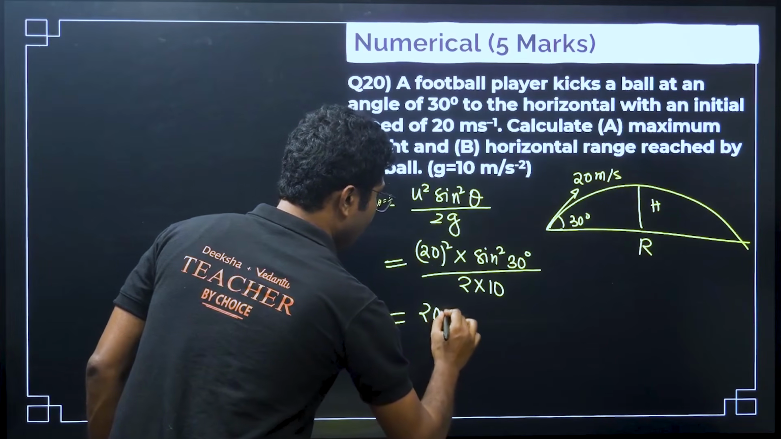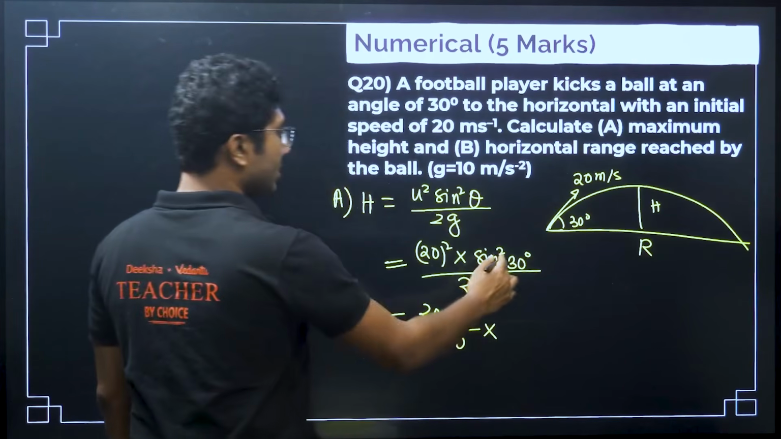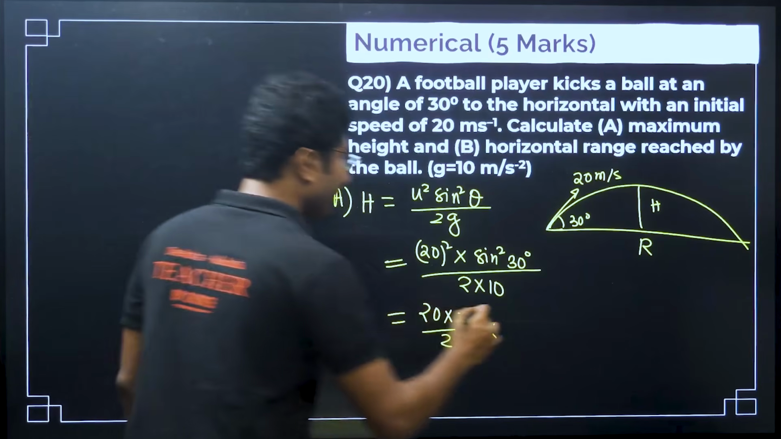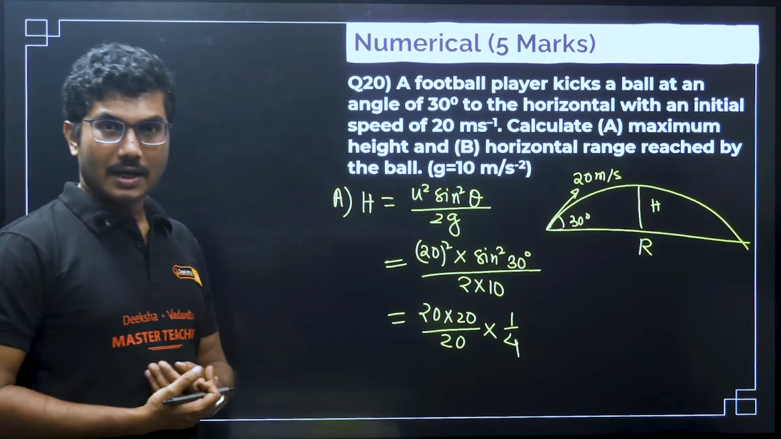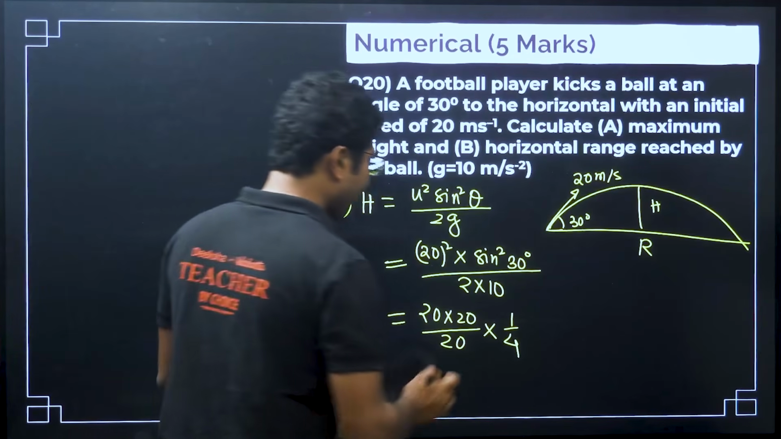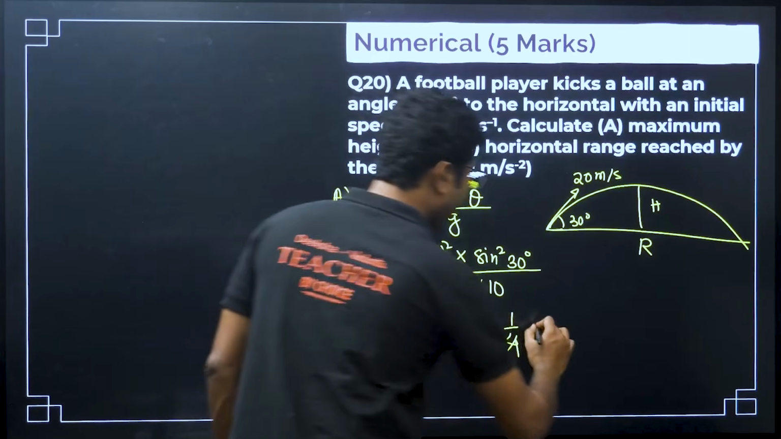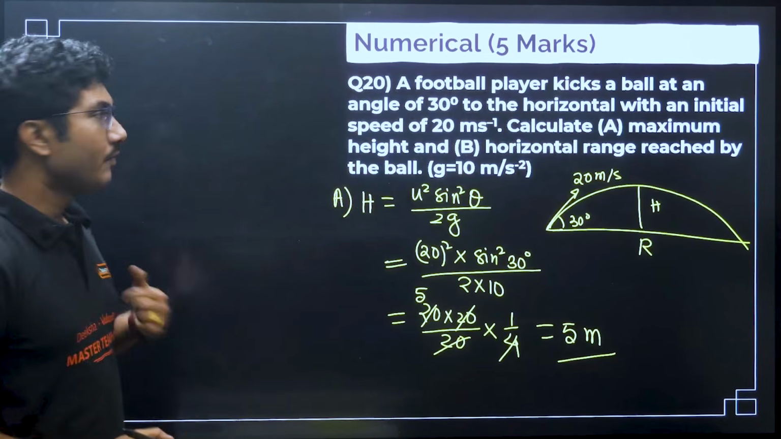20 into 20 by 20 into sin square 30. Sin 30 is half, sin square 30 will be 1 by 4. 20 cancels, 4 5s are 20, so maximum height will be 5 meter.